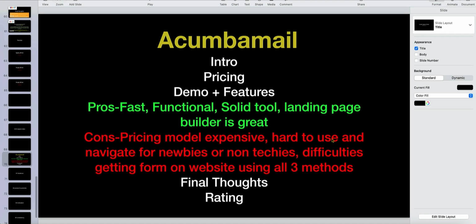And then when you topple that with the fact that I don't even like the pricing model, and that I would have to go all in just to feel good about it if I built my subscriber list up to 5,000 or 10,000 subscribers and I want to send out an email every single day for the month, it starts getting pricey, right? So when you put all those things together, those are the things that I don't like. That's really a big deal right there, right?